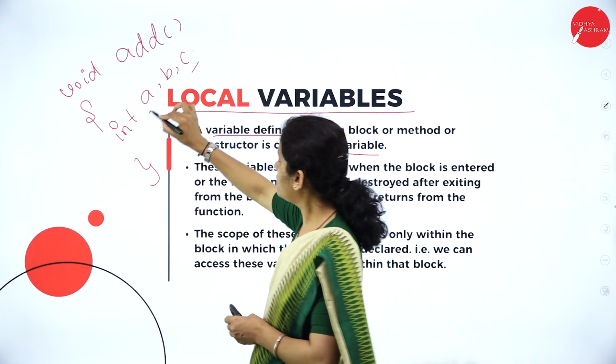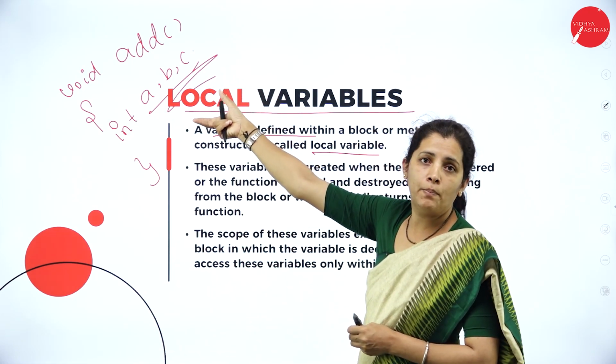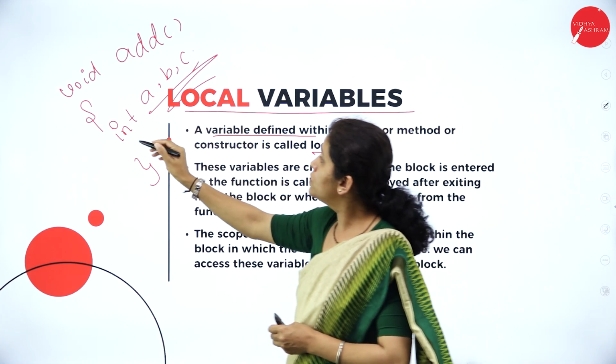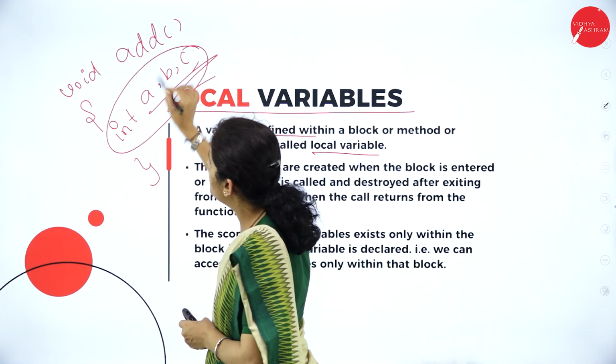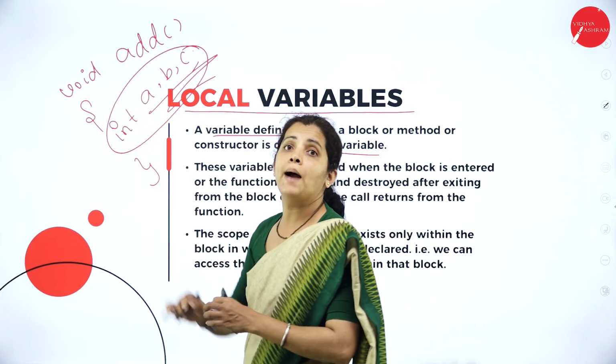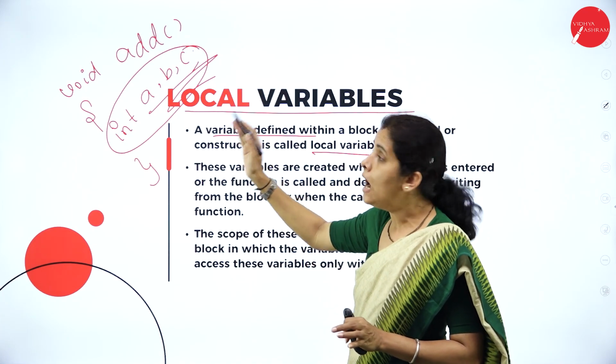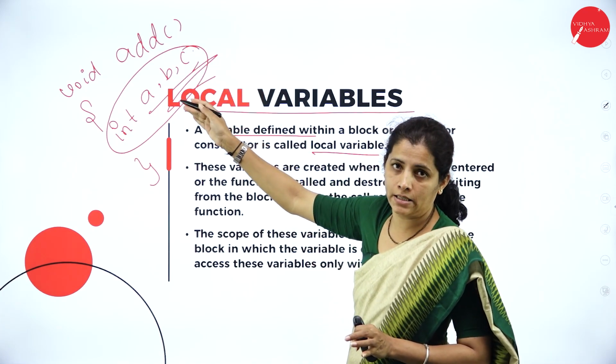See here, what is the scope of the variable? Within this block. So the scope of the variable is within this block only. In the sense what? I am not able to access this A, B, C outside this add method.